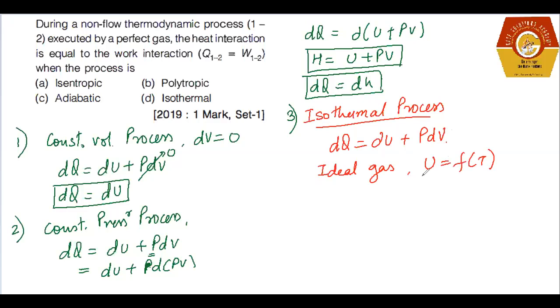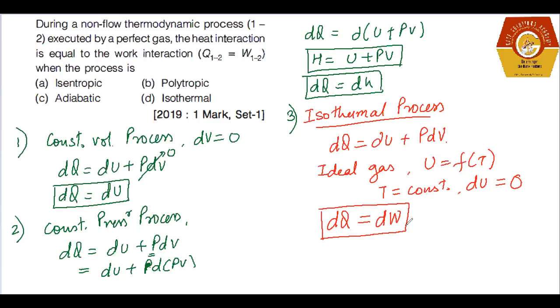If internal energy is a function of temperature and temperature is constant in this process, then the change of internal energy should be 0. In this condition, whatever heat is added into the system will only do work, right?